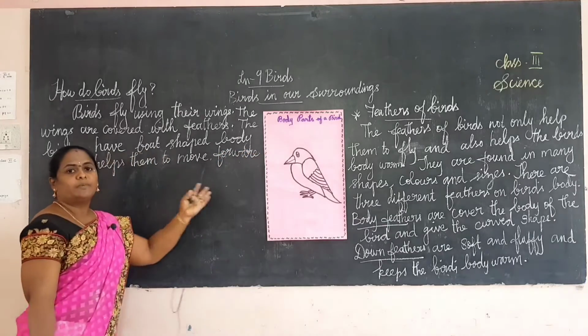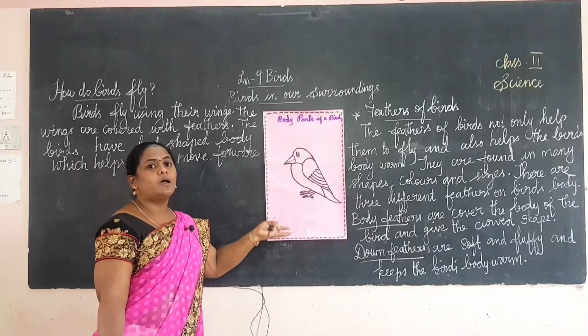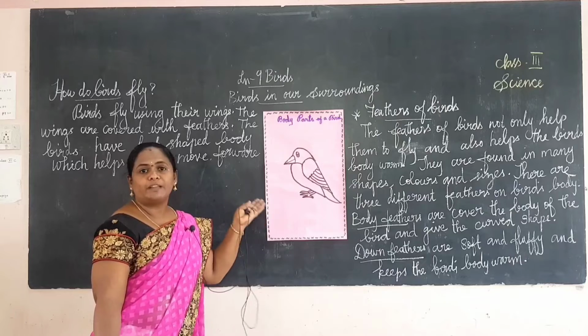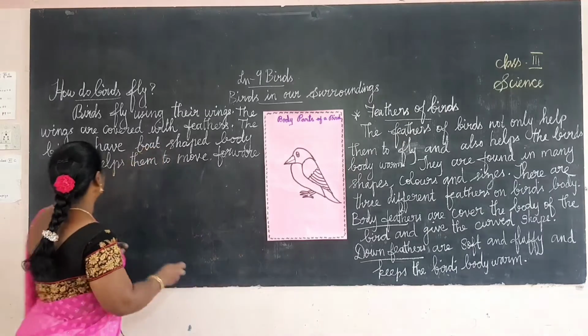And then birds have hollow bones. What kind of bones do birds have? Hollow bones filled with air. Hollow means the bones are fully filled with air.